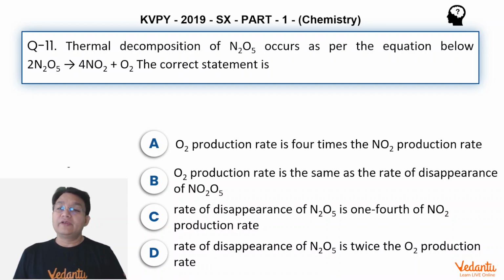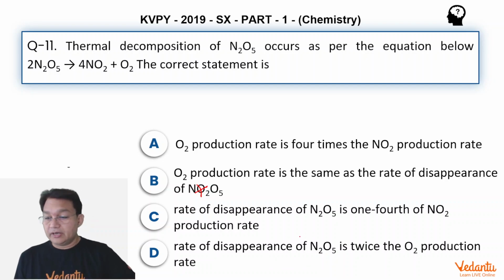Thermal decomposition of N2O5 occurs as per the equation below: 2 N2O5 breaking into 4 NO2 plus O2. Correct statements are: the O2 production rate is 4 times the NO2 production rate; the O2 production rate is the same as the rate of disappearance of N2O5; the rate of disappearance of N2O5 is 1/4 of NO2's production rate; and the rate of disappearance of N2O5 is twice the O2 production rate.